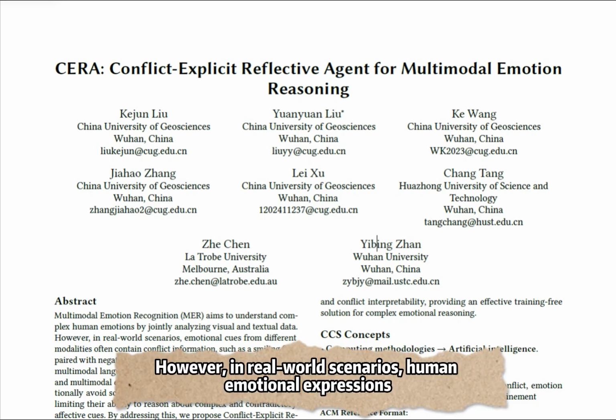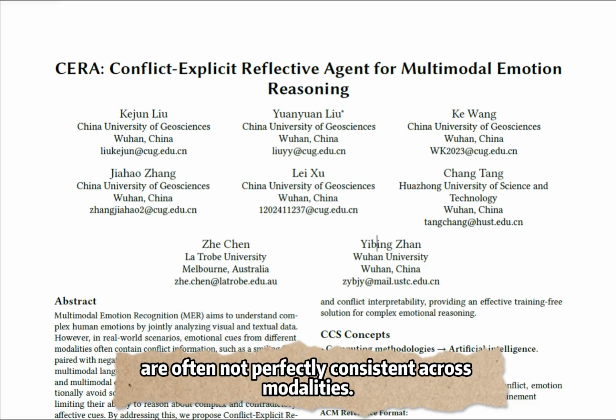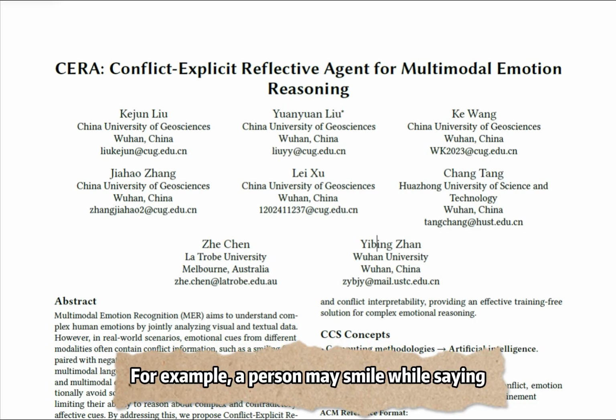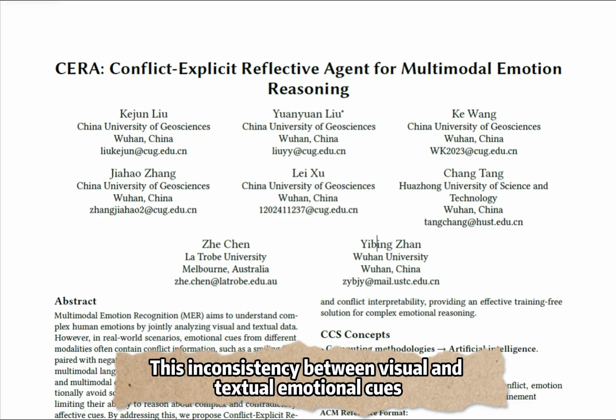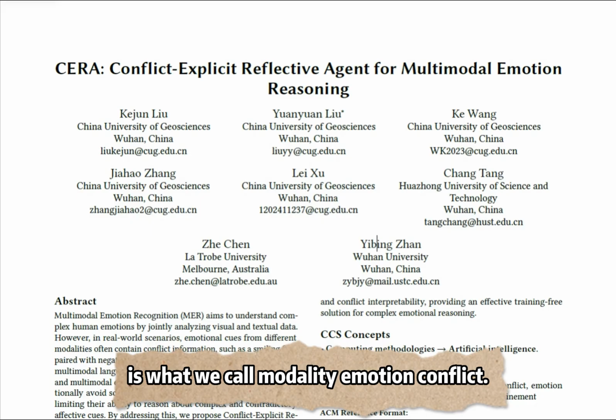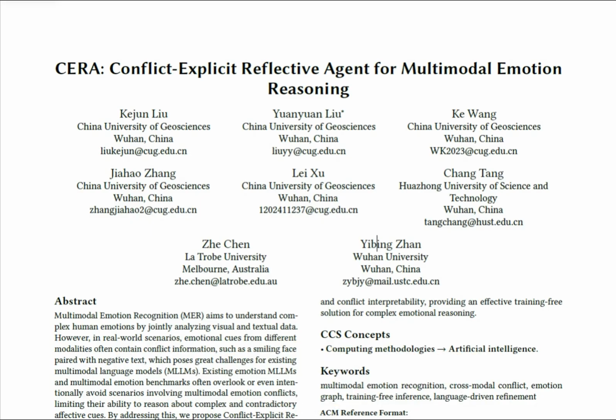However, in real-world scenarios, human emotional expressions are often not perfectly consistent across modalities. For example, a person may smile while saying something negative, disappointed, or sarcastic. This inconsistency between visual and textual emotional cues is what we call modality emotion conflict.